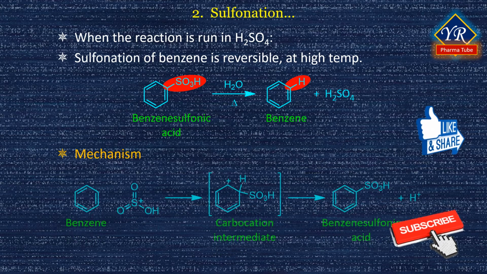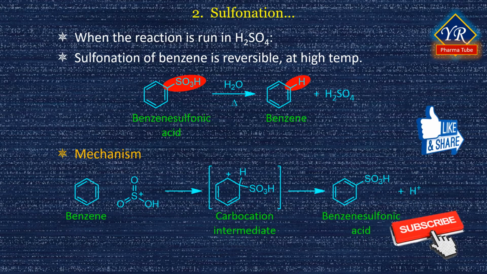Reaction mechanism. The reaction of benzene with fuming sulfuric acid to yield benzene sulfonic acid is a typical electrophilic aromatic substitution reaction which occurs by a usual two-step mechanism. An electrophile first adds to the aromatic ring and a proton is then lost, which is much similar to the nitration of benzene as discussed above.